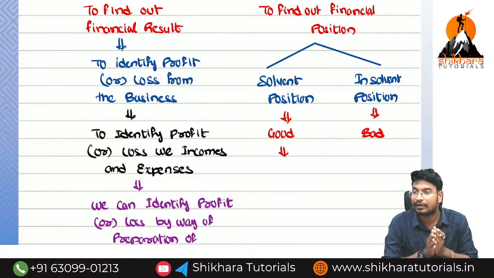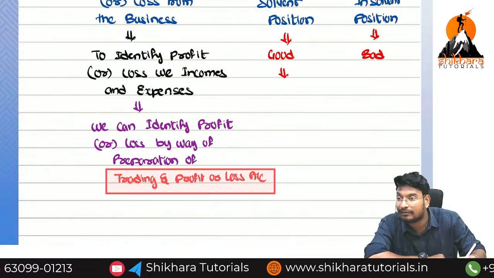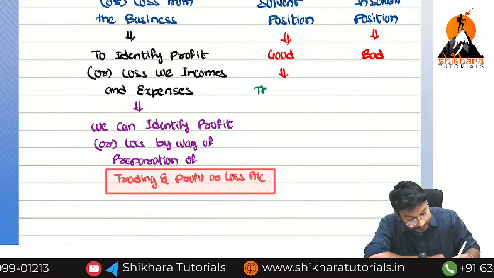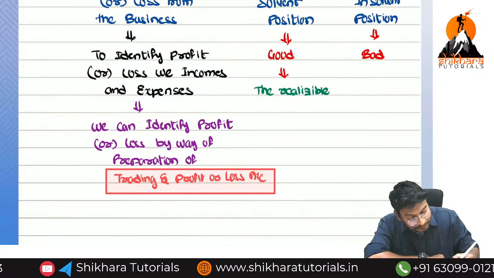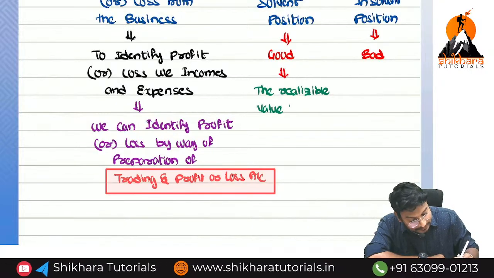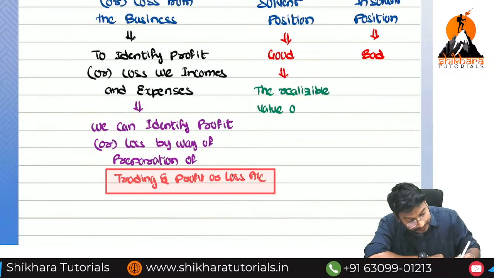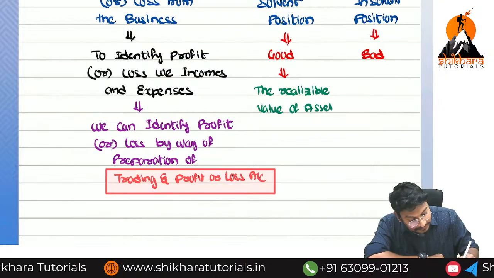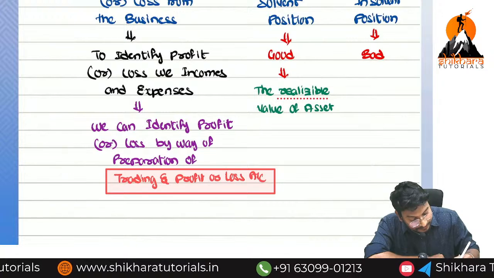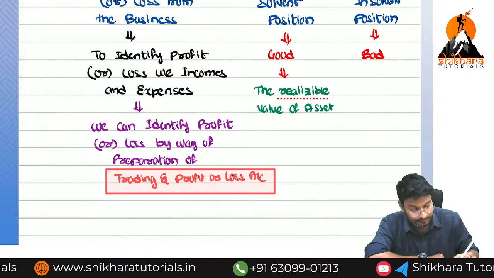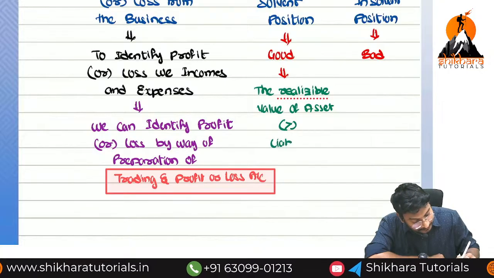What is the meaning of solvent? Solvent means good or bad? Good. So how can we say it is solvent? The realizable value of assets should be more or lesser? Should be more. More means more than symbol. Should be more than liabilities.